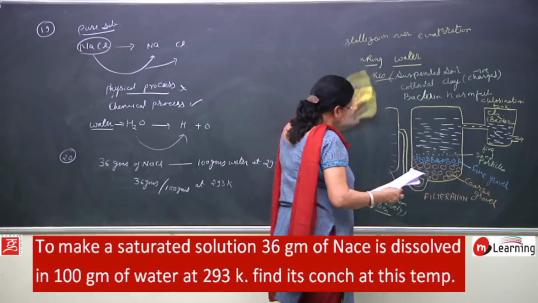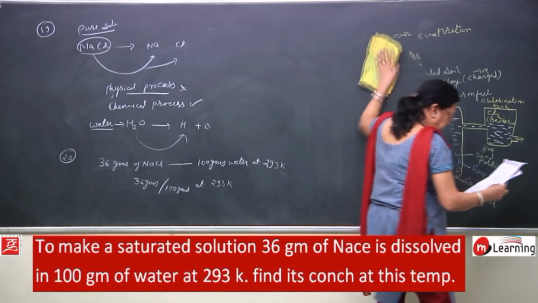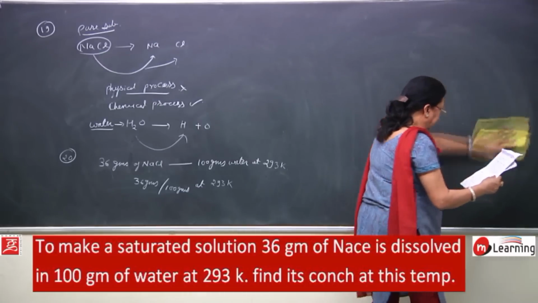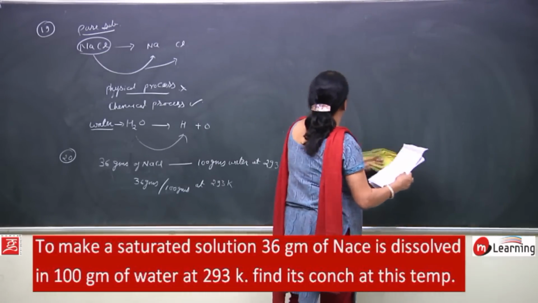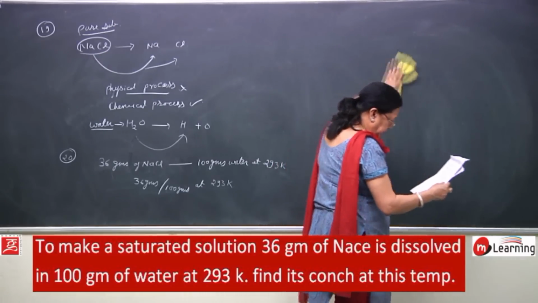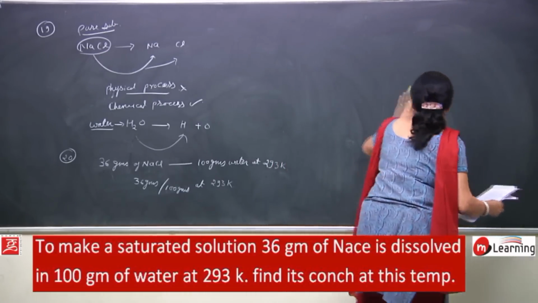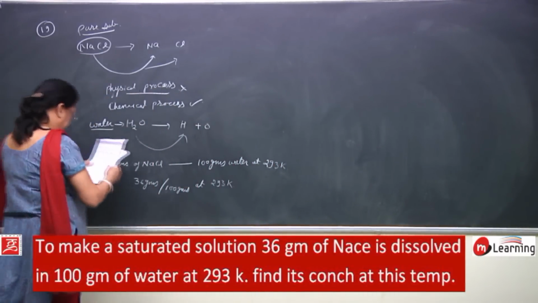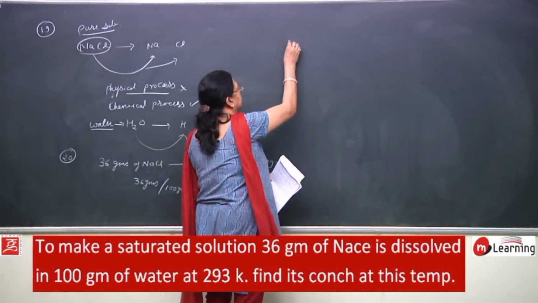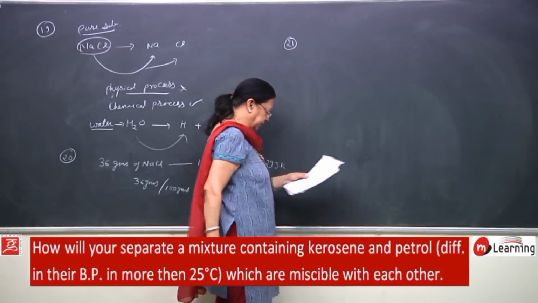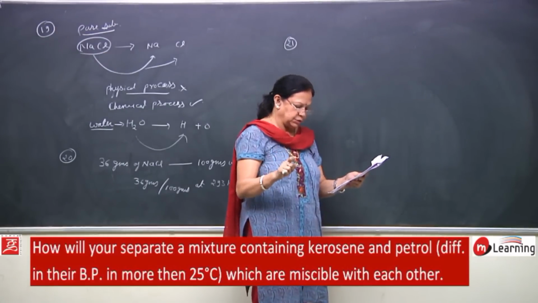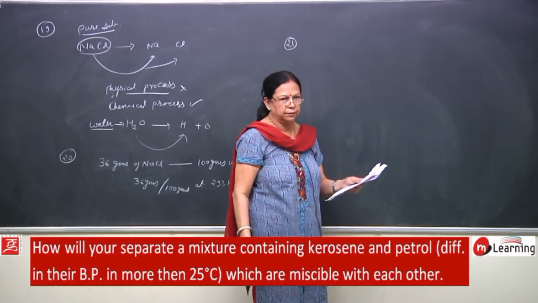Now, the next question, question number 21 in your study material: how will you separate a mixture of kerosene and petrol?